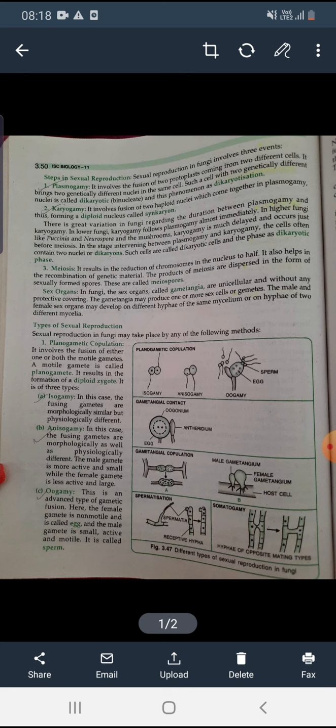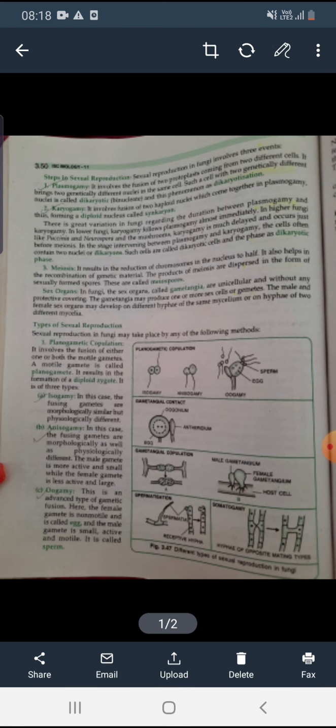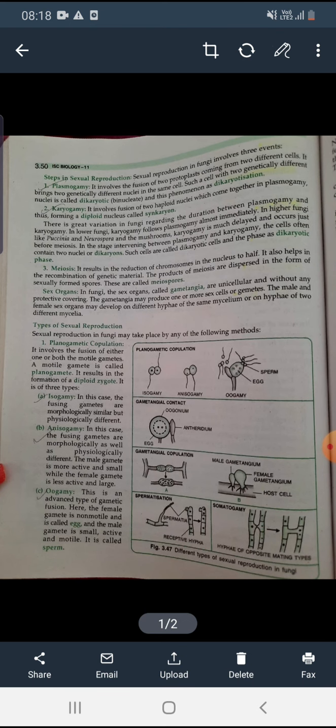So it brings two genetically different nuclei in the same cell, because after fusion the genetic material will persist in the same cell only. Such a cell with two genetically different nuclei is called dikaryotic. Di means two and karyotic means nuclei is present, or binucleate, and this phenomenon is known as dikaryotization.